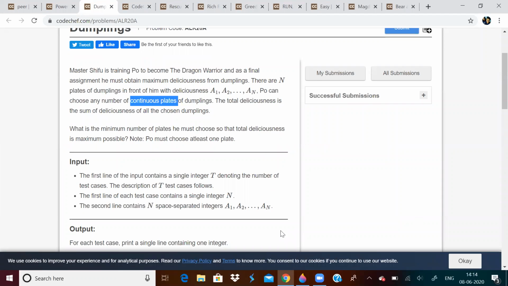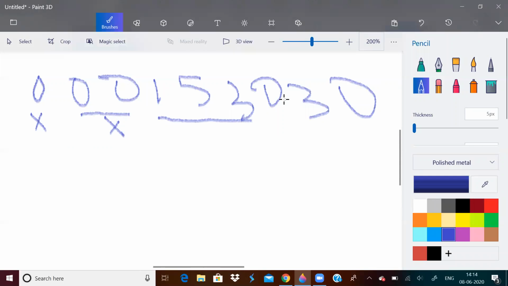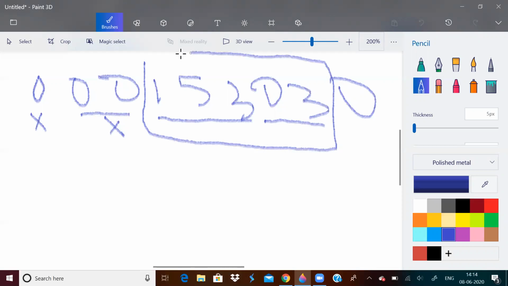So this was the problem. You have to choose 3, which means you have to choose this 0 also. So you have to choose these two plates. So the minimum number of plates for acquiring maximum deliciousness is 5 in this case.